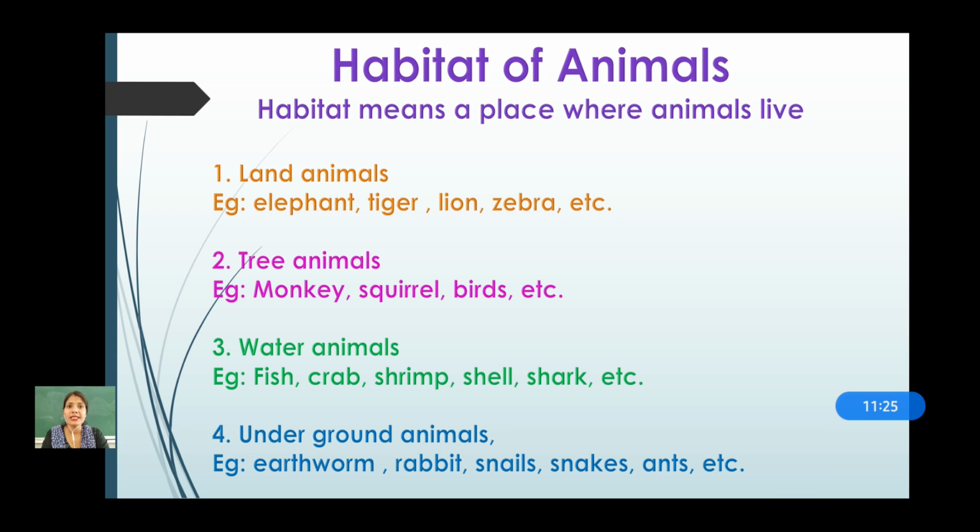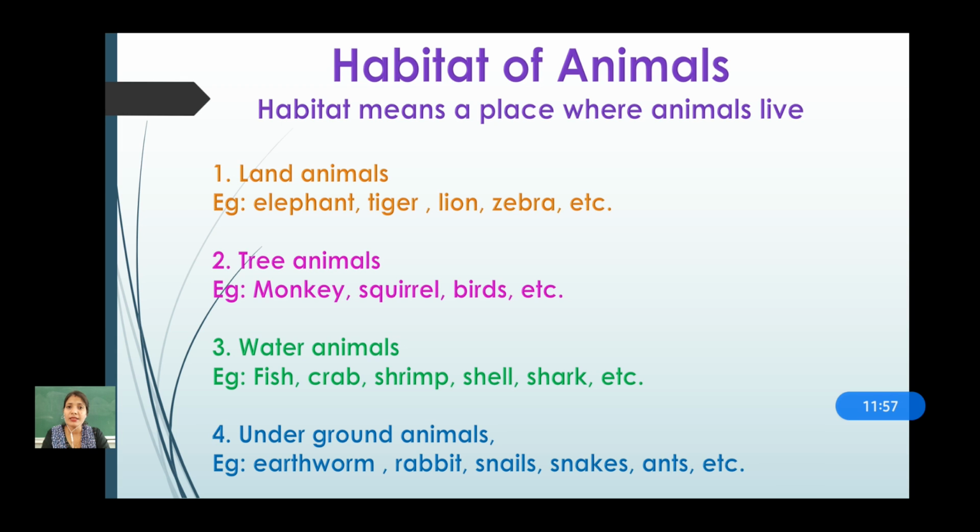First one is land animals. Land animals are animals who live on land. Animals like zebra, deer, giraffe, they all live in forests in open places. Animals like lion, tiger, they live in dens. Bear, fox, wolves, they live in caves. All those places are natural places.